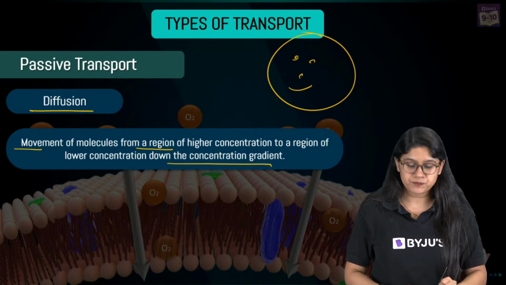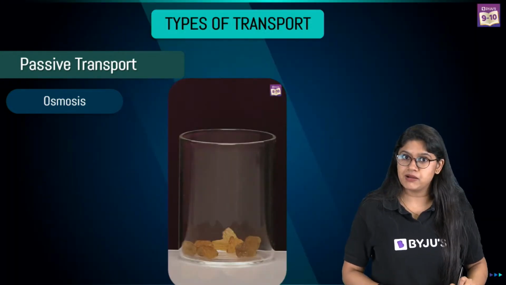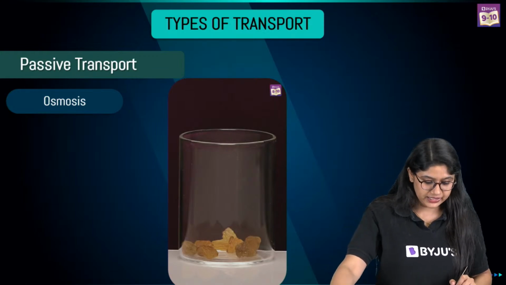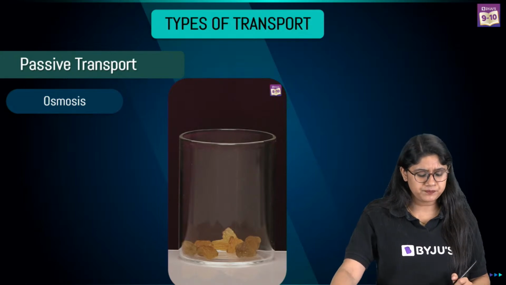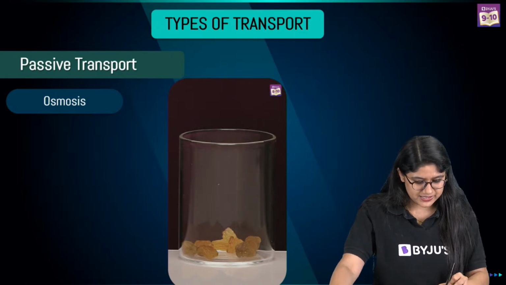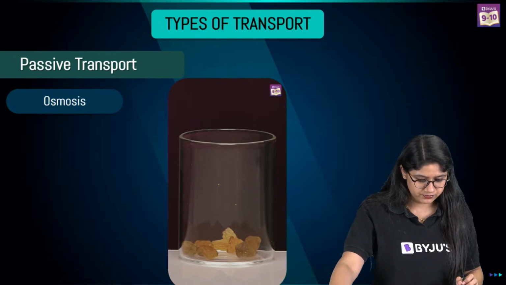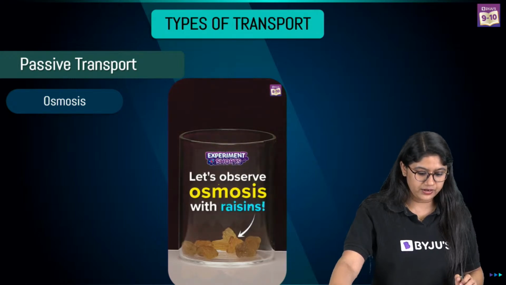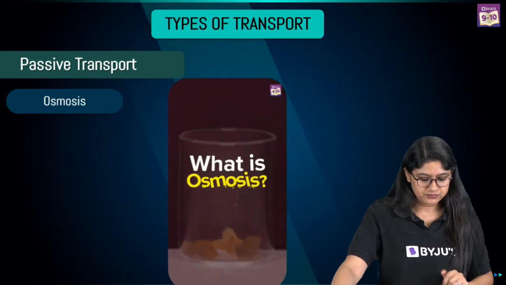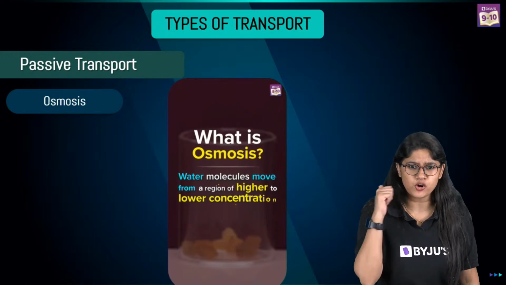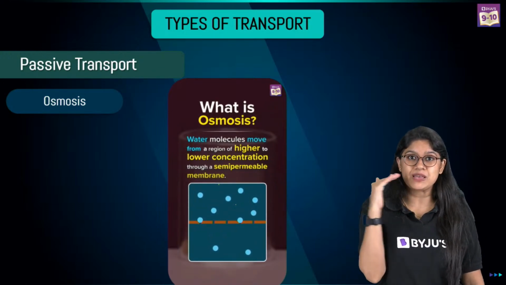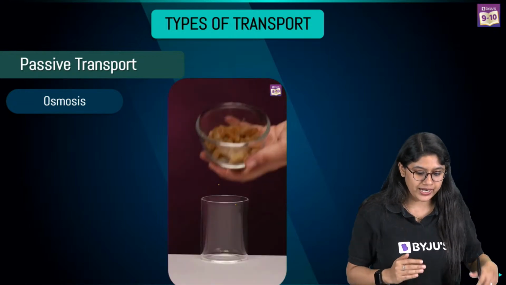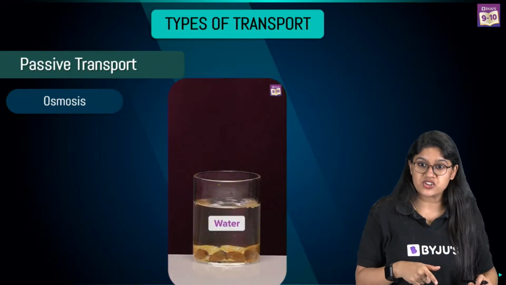Very good, everyone. Now that we are clear with diffusion, it's time for us to move to a very important concept that all of you are asking about, and that is osmosis. Now, what happens in osmosis? Over here, can you see? What is osmosis, everyone? Focus over here. When water molecules move from higher concentration to lower through a semi-permeable membrane. So, to see that, we can try this experiment.